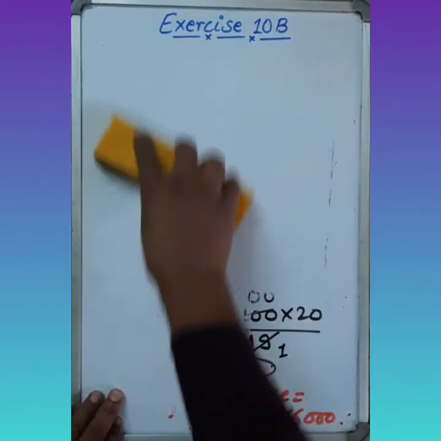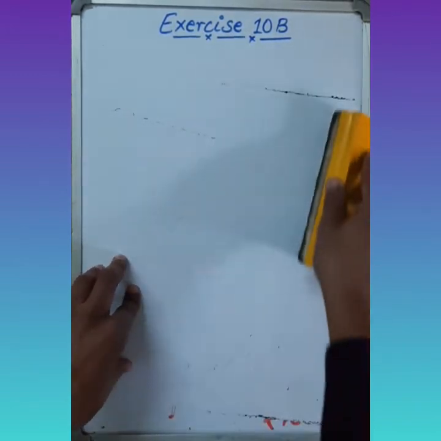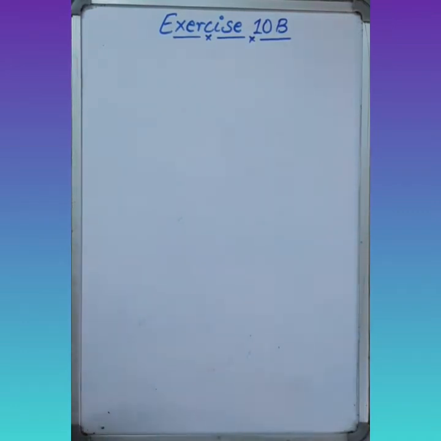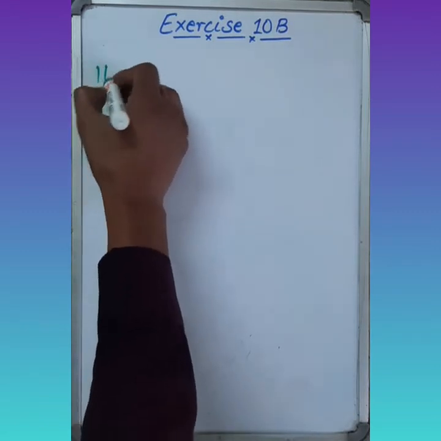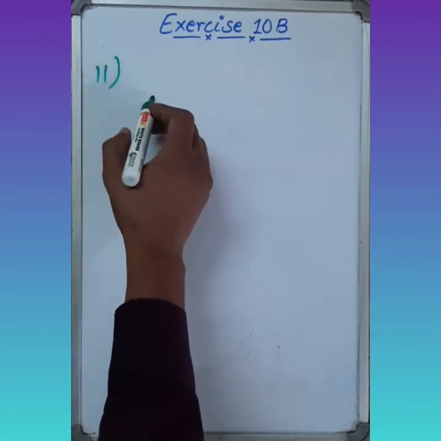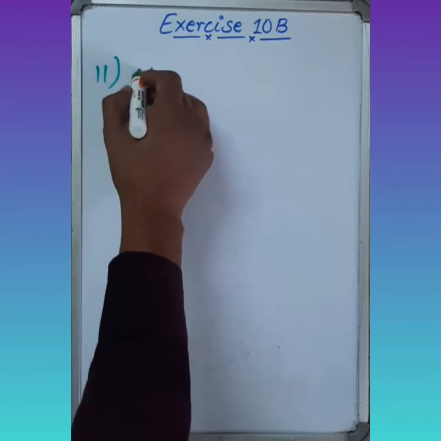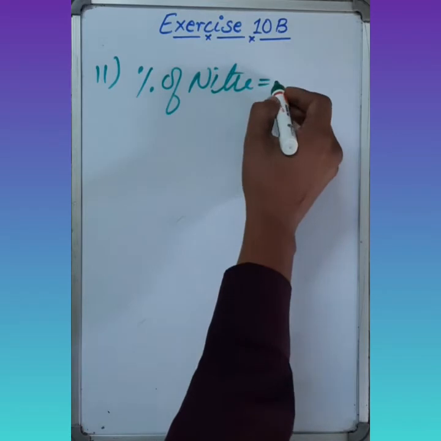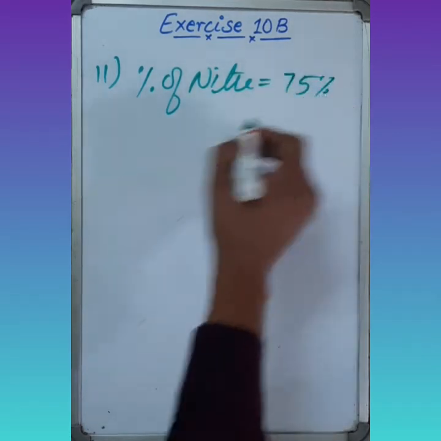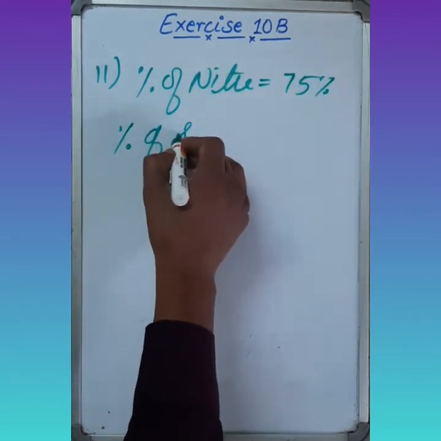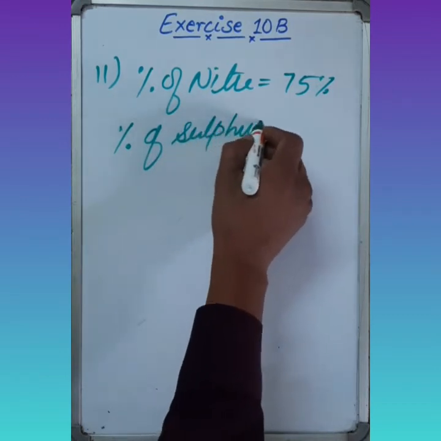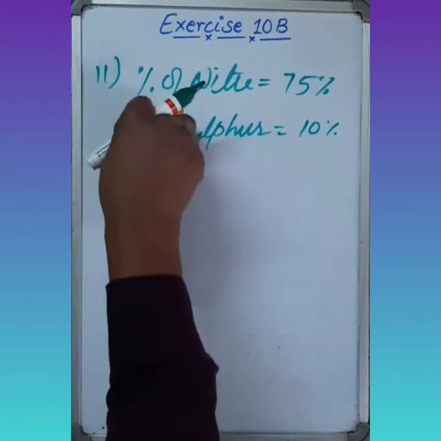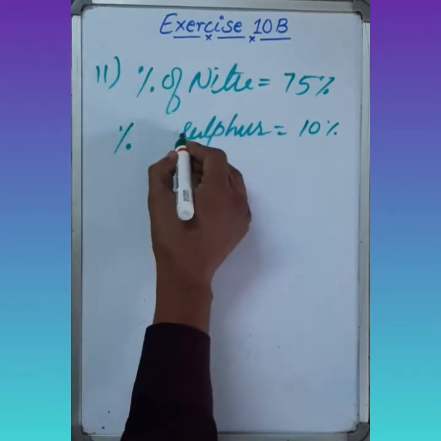Okay? So just look here. First of all, I am going to find the percentage of charcoal. It's question number 11. So in a gunpowder, percent of nitrate equals to 75%, percent of sulfur equals to 10%, and we know that the remaining is charcoal.